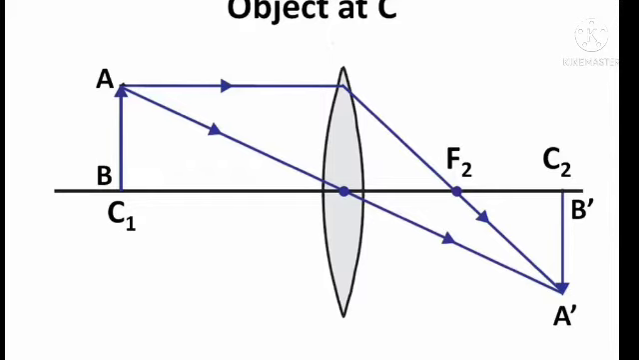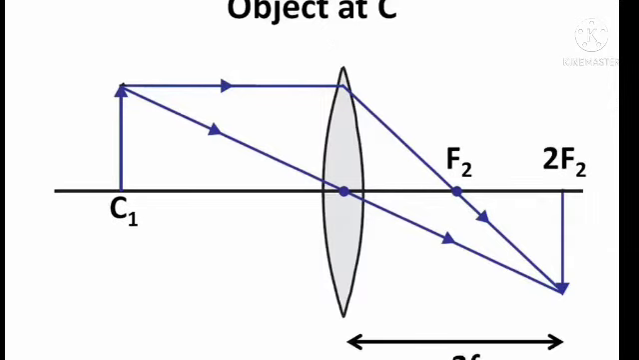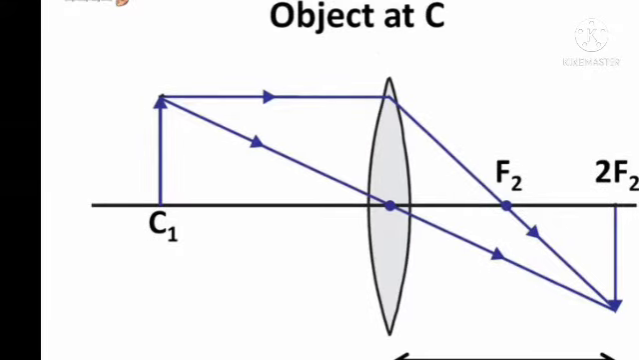Next rule, object placed at center of curvature. When an object is placed at the center of curvature on the principal axis, you will get an image at center of curvature, which is real, inverted, and of the same size as that object. Here object is AB, image is A dash B dash. We can take the object at center of curvature. Then we find the image also at center of curvature.